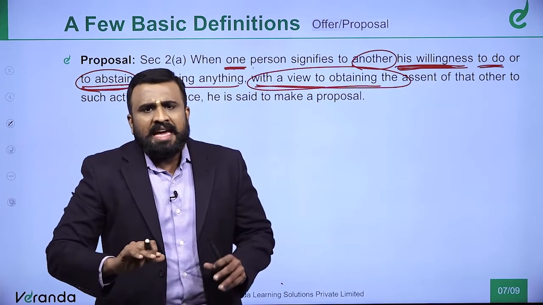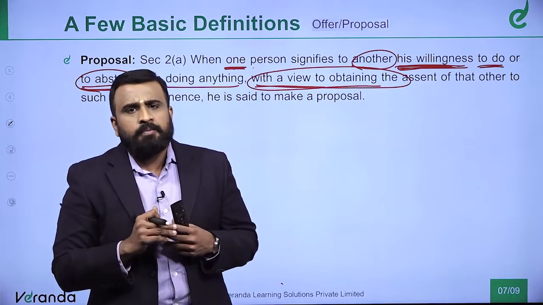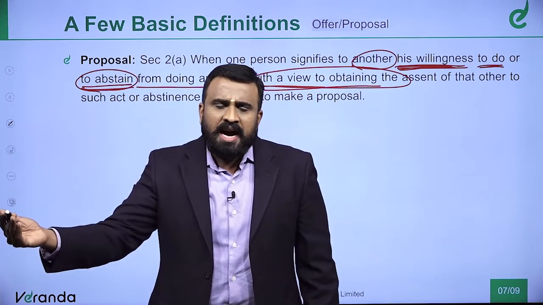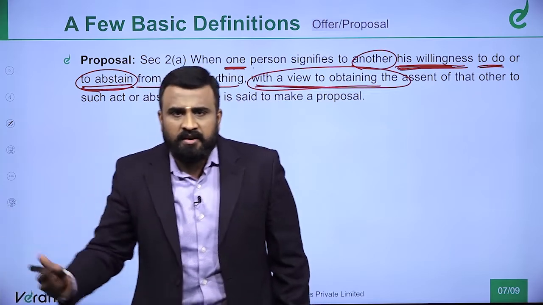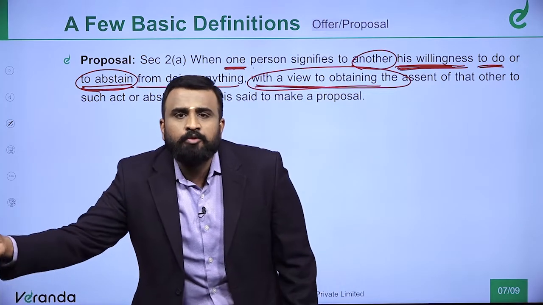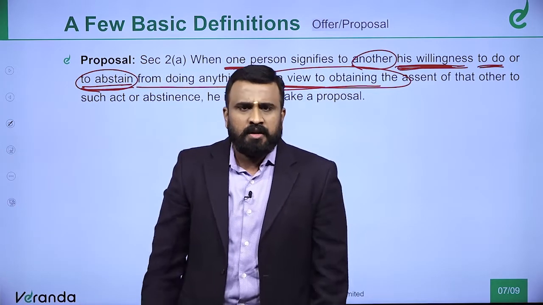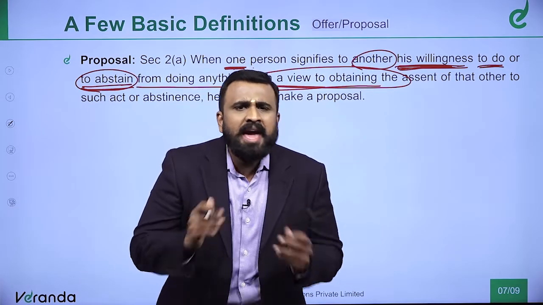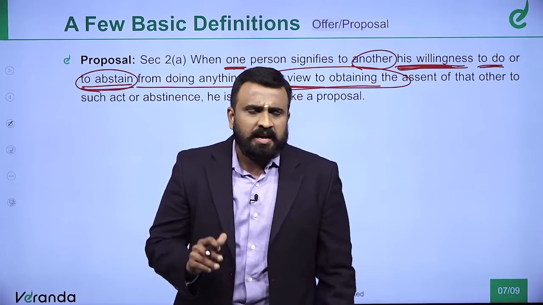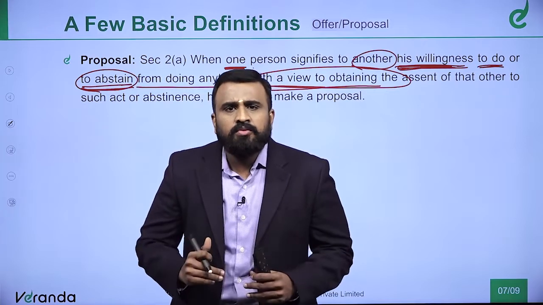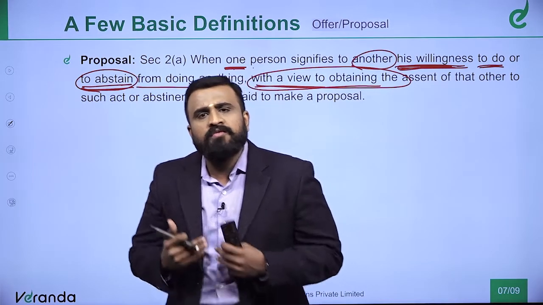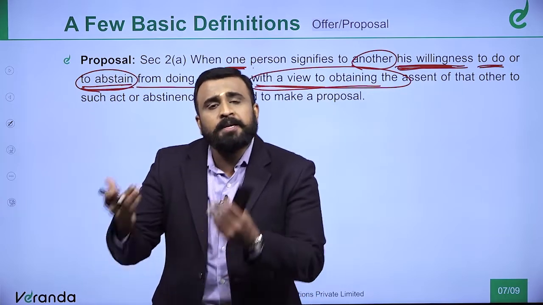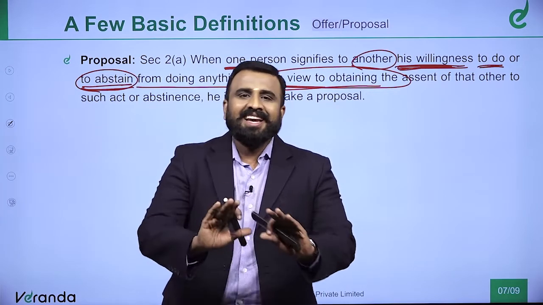What do you mean by the intention to receive the acceptance from the other? The person to whom I am making the offer should be in a position to accept the offer. Sir, how confident are you that he will definitely accept? He may accept, he may not accept, but we have to ensure that the person to whom we are making the offer is ready to accept or reject politely.